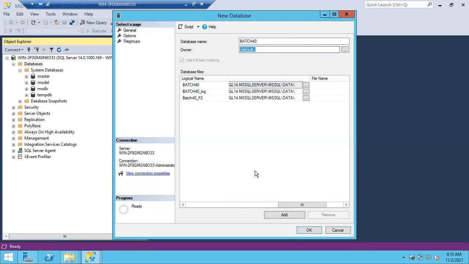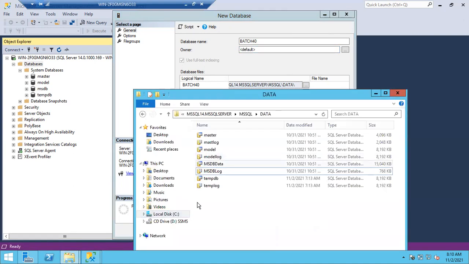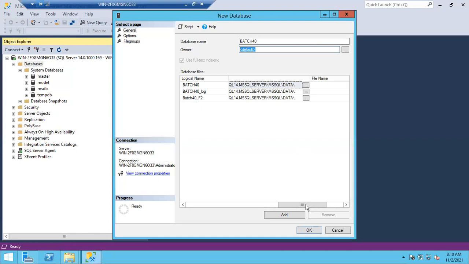Otherwise you cannot see the files here. SQL Server will create them with the help of these logical names, simply adding the extension: batch40.mdf is your file name, batch40_log.ldf is your log file name, and batch40_f2.ndf is your second data file name.